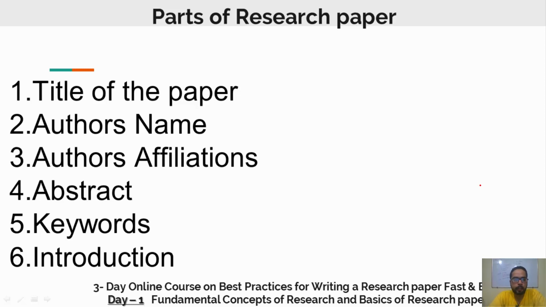Every research paper has these basic parts which I am going to share with you now. First is the title of the paper. The title of the paper is the very first thing that a person sees in your research paper. So it should be something that catches the eye of the other person. It makes them read your paper, right?